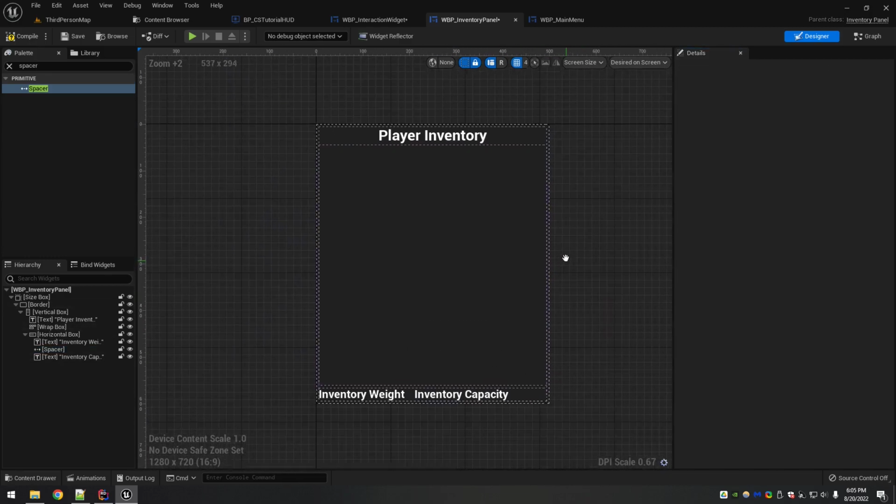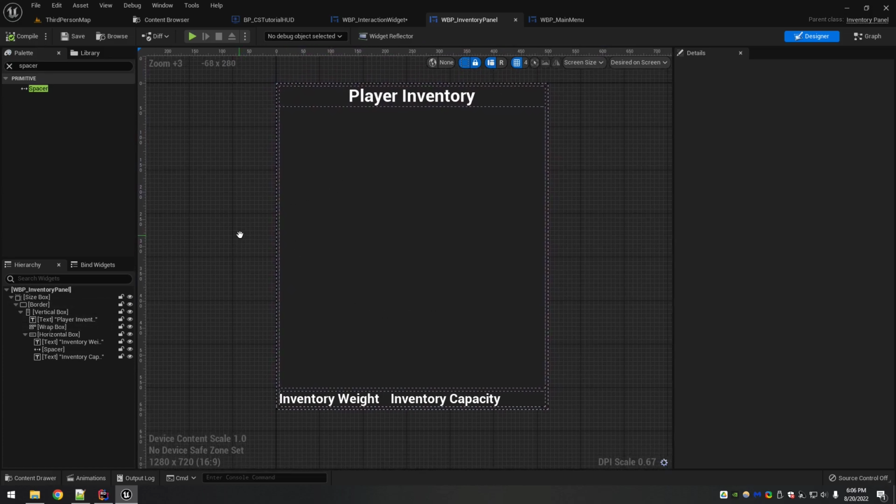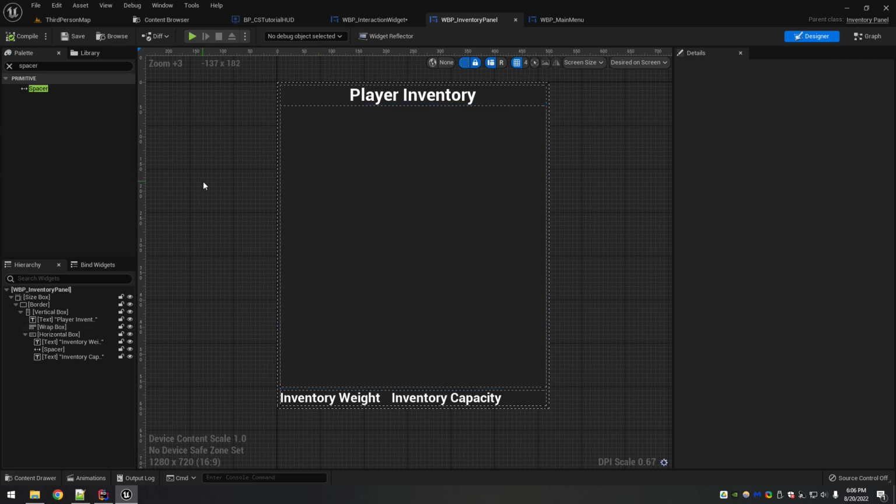All right, so that is a very basic, very ugly inventory, but that is going to serve our purposes for linking it up to the code and making it work. So feel free to tweak this to whatever you want. You can even add images to this. There's an image widget element here. You put it on the background of something. You can make custom UI graphics and all that stuff, but change the colors.